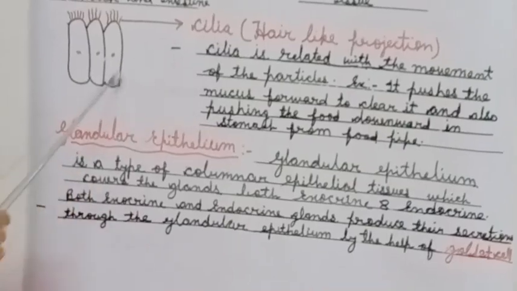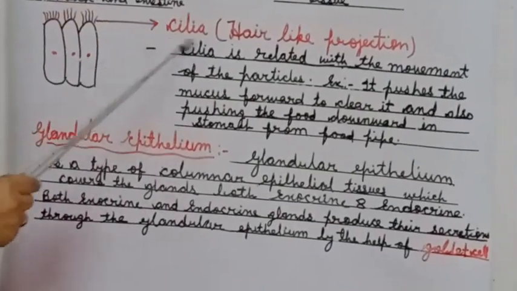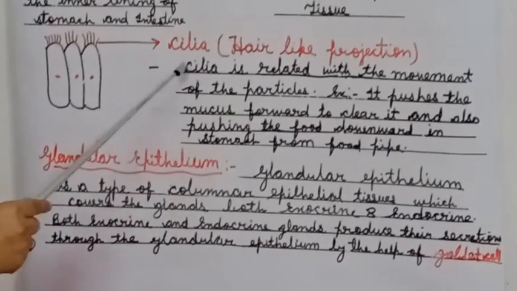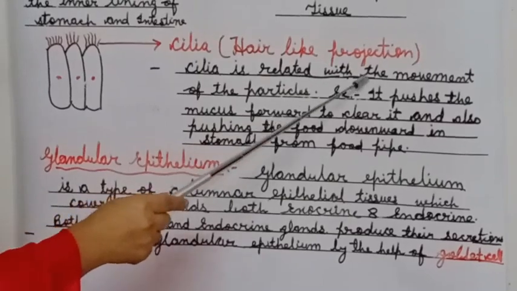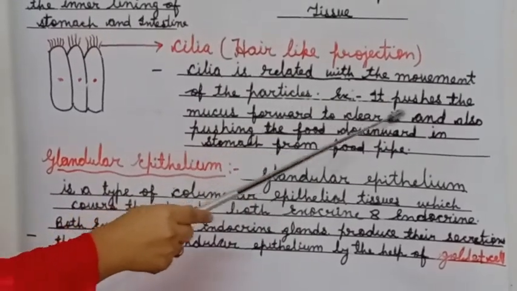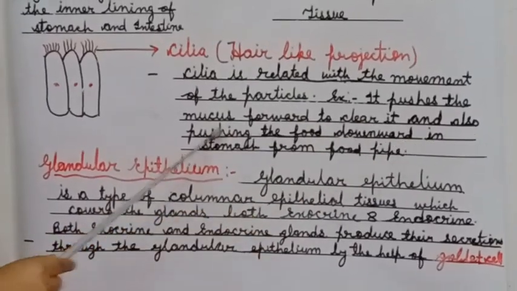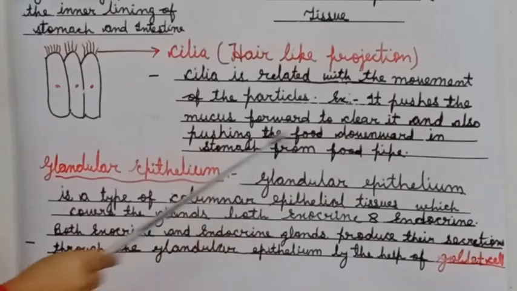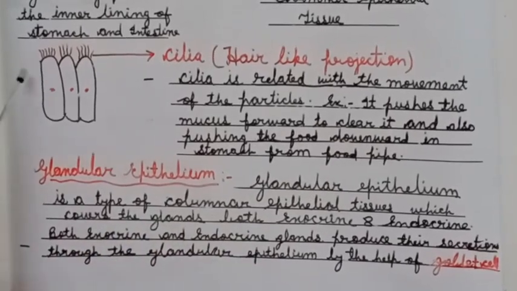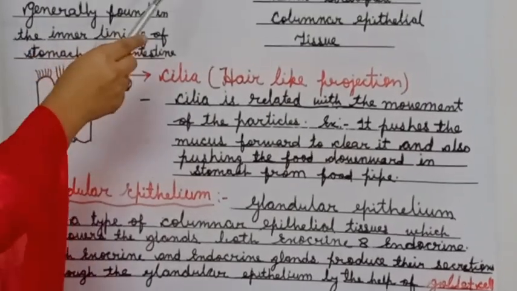Why are these cilia present in some columnar epithelial tissues? Cilia are related to the movement of particles. For example, they push mucus forward to clear it and also push food downwards from the food pipe. So this is the special appearance which occurs in columnar epithelial tissue.